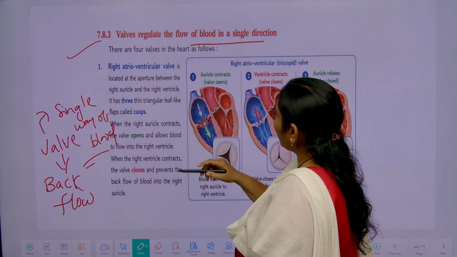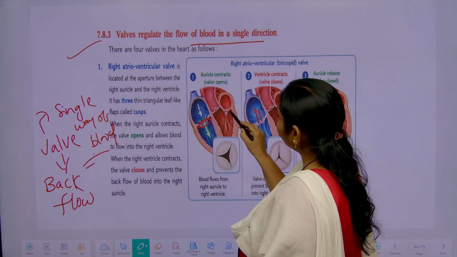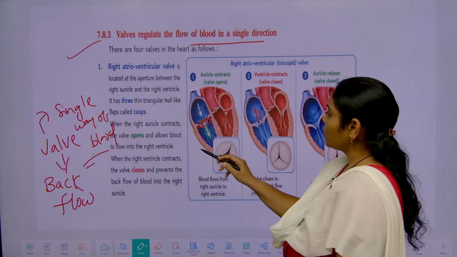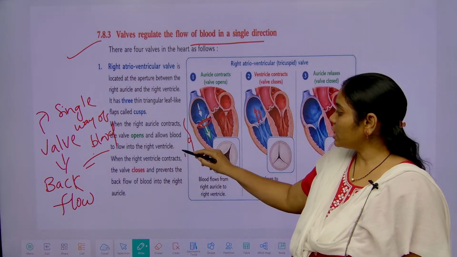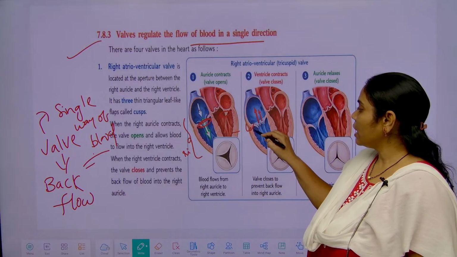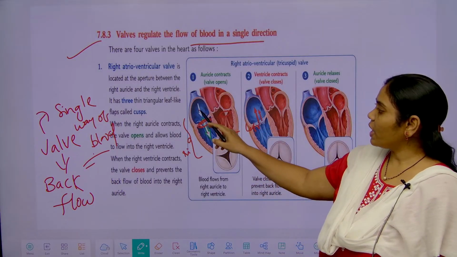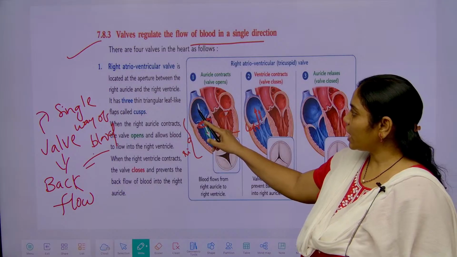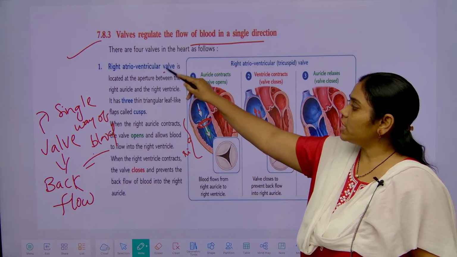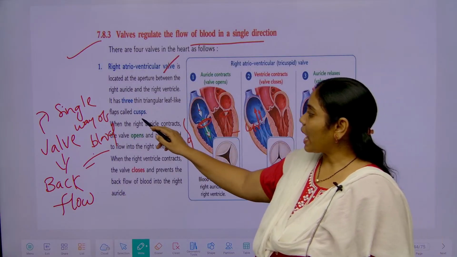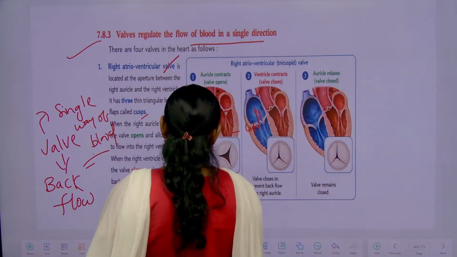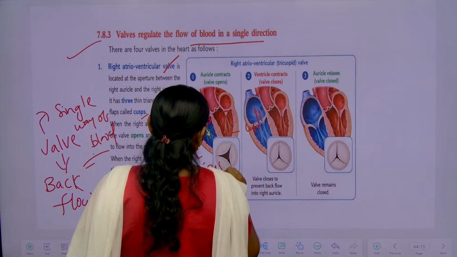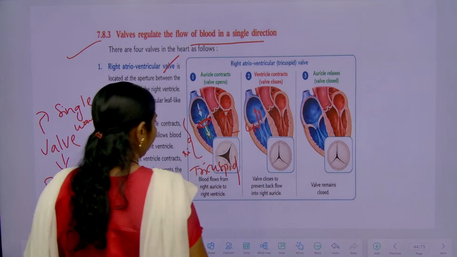So, in the atrial region, between the atria and the ventricles, which side have we discussed? This is the right side and this is the left side, right? Between the right atrium and the ventricle, there is a valve called the tricuspid valve.